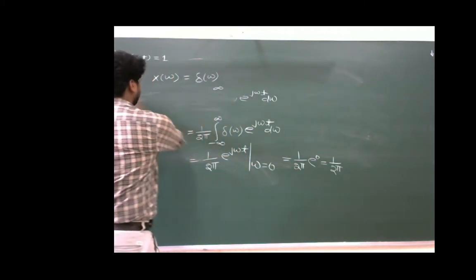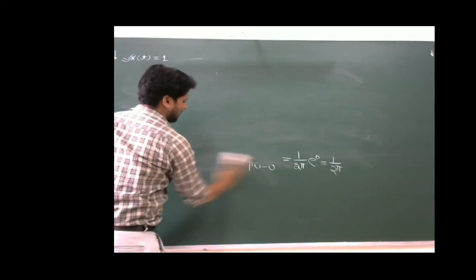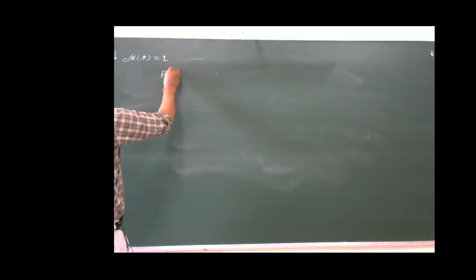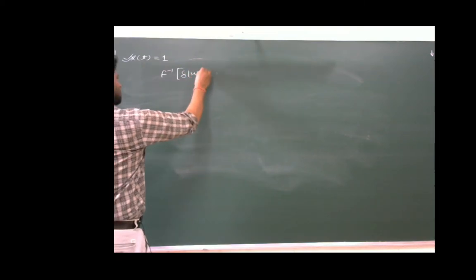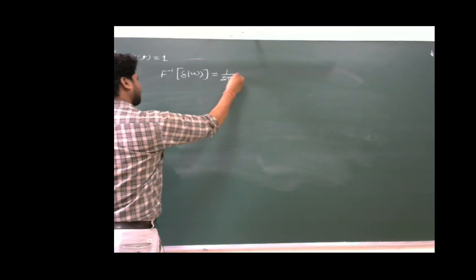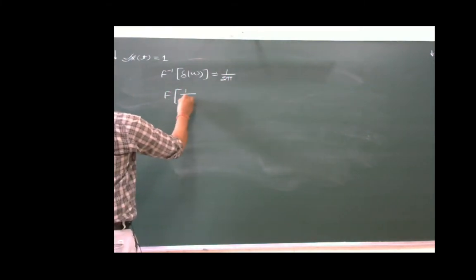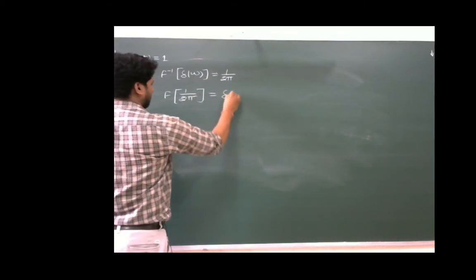Inverse is also possible. If the inverse Fourier transform of delta(omega) is equal to 1 upon 2 pi, then Fourier transform of 1 upon 2 pi will be equal to delta(omega).